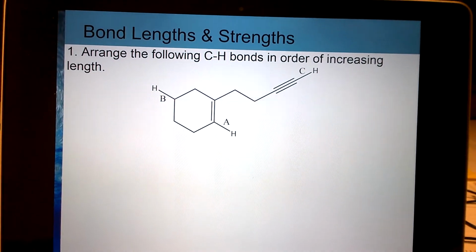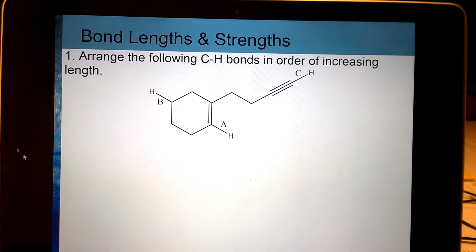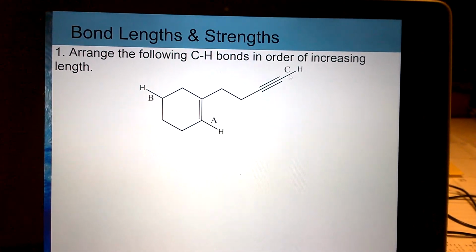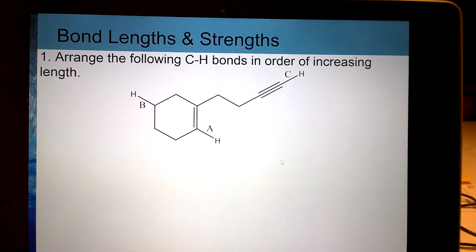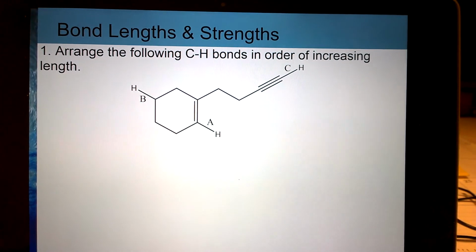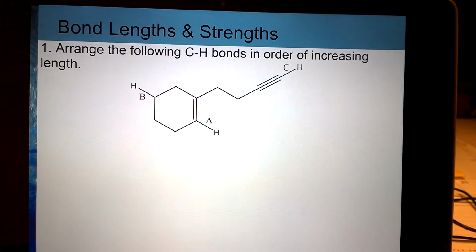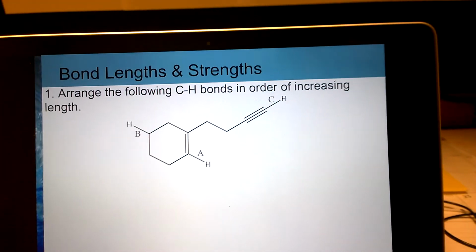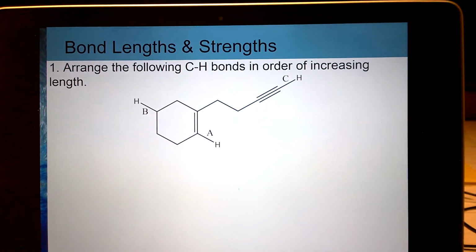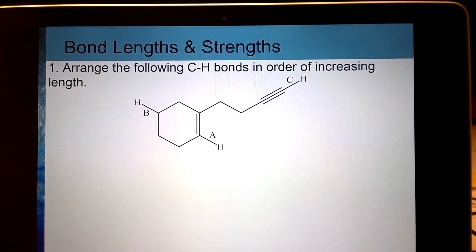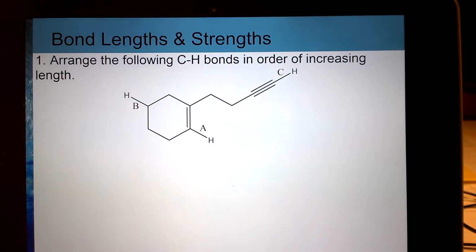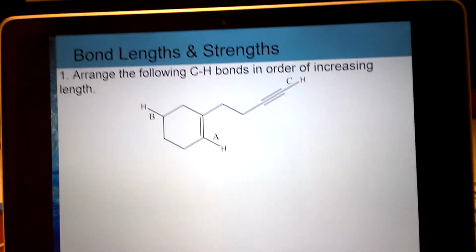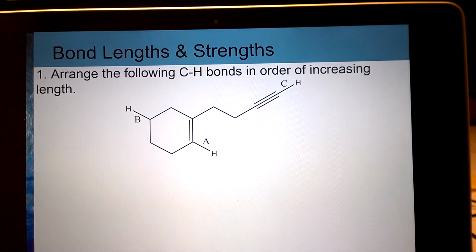I have a compound where several of the bonds are identified. For example, bond A, bond B, and bond C. I need to figure out which of these three bonds is the strongest and which is the weakest, as well as the order of their length. So the first question here is asking you to arrange these bonds according to increasing length. So we need to start from the shortest bond and go to the longest bond, or in other words, start from the strongest bond and go to the weakest bond.